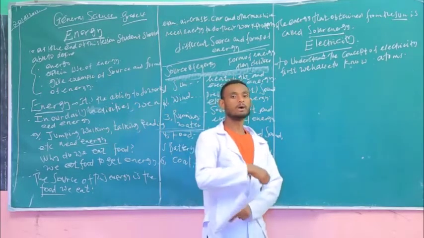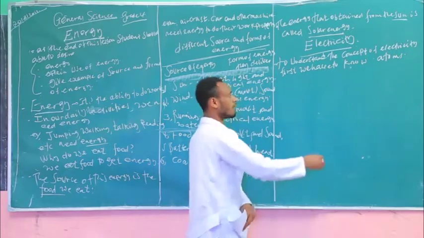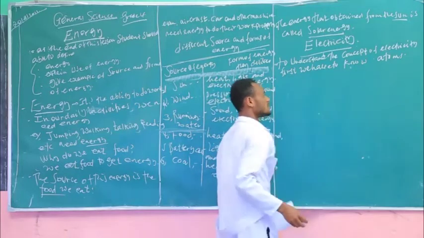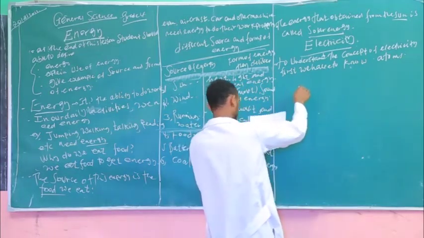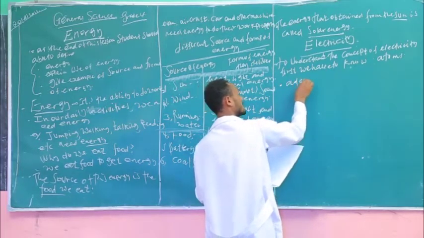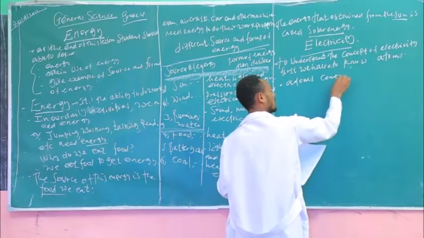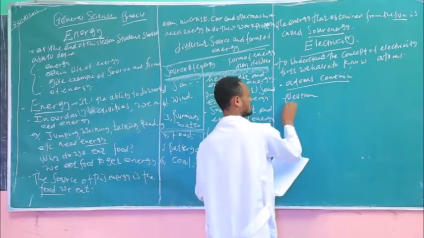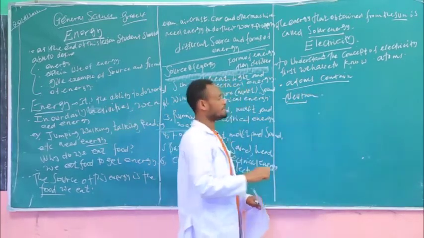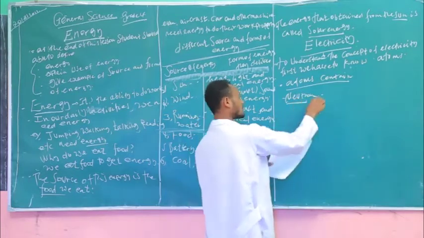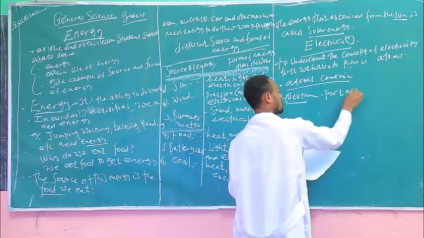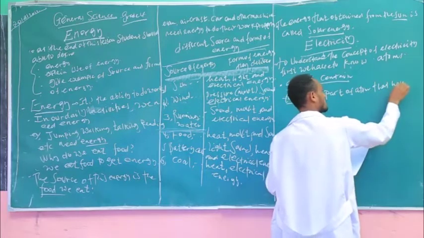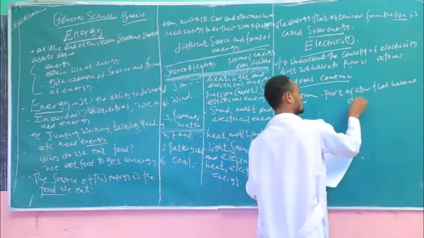What do we mean by atoms, and what are the parts of atoms? We will refer to it first. So there are three types of particles in atoms. Atoms contain, first, neutrons, the part of the atom that has no charge.